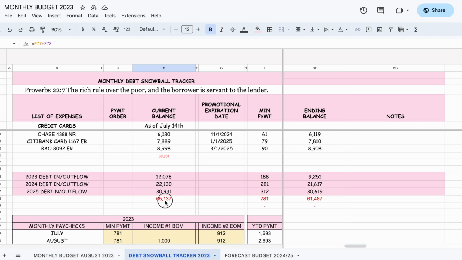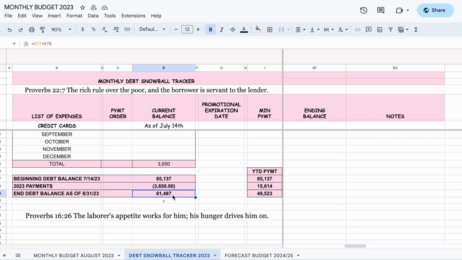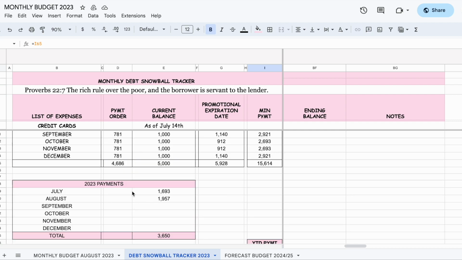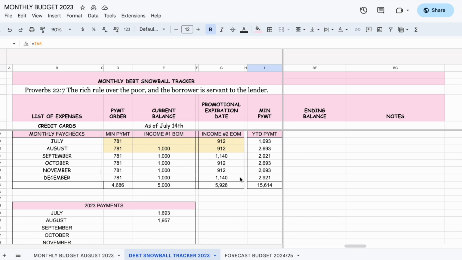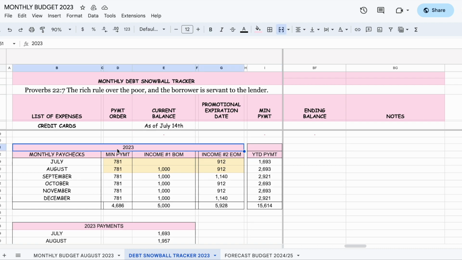Think about it. We started with 65. We're on 61 so quickly. You see? So here, year to date, right? So this is as of August 18th. This is year to date. Meaning it's taking all the payments that we're going to do in 2023 projected, right? Because this is a projection right here. This is a projection just of 2023 payments right here. I should put here payments, right? This is payments year to date.